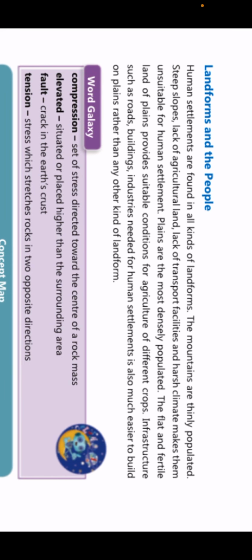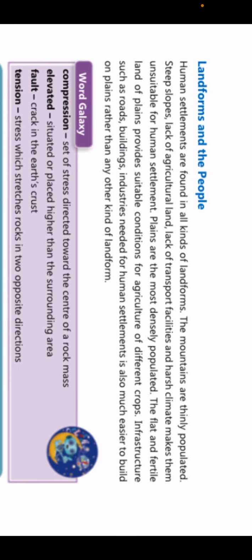Let's go ahead. The last topic of the lesson is landforms and the people. So human settlements are found in all kinds of landforms. They are saying जितने भी type के landforms हैं, चाहे minor हो, major हो, they all have a certain kind of people living in that area. The mountains are thinly populated. Thinly मतलब बहुत कम लोग रहते हैं. Thin मतलब बहुत ही कम population. ठीक है, बहुत ही कम लोग रहते हैं in the mountains.